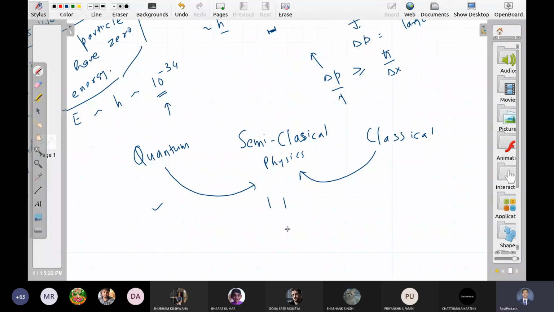But since we are not discussing this domain, we have not discussed it, we are on the extreme end. We are completely at this end now. So do not connect quantum to classical directly. That's a very big jump, and it is not easy to get quantum to classical in a single shot. It depends on the problem, but as I showed you many times, this classical life is also hidden in quantum.